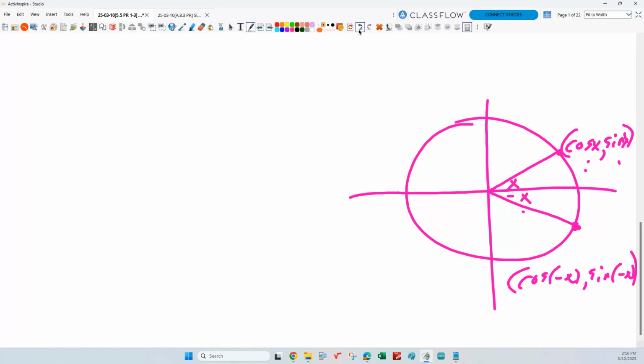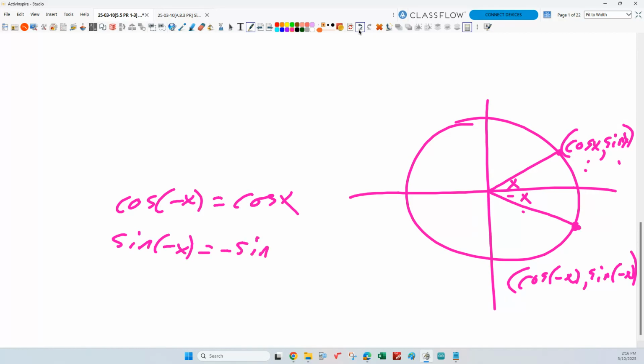So this is telling us that cosine of negative x equals cosine of x, and sine of negative x equals negative sine x, isn't it? Everybody agree? You see those relationships? So you can also just show on the unit circle that cosine is even, sine is odd. Okay? What would tangent be?